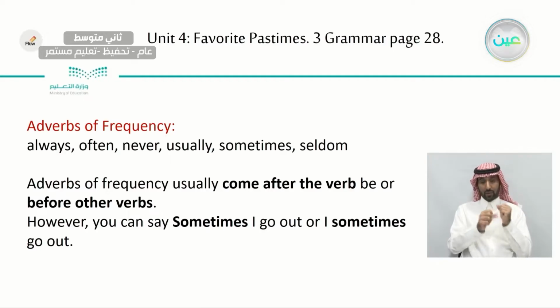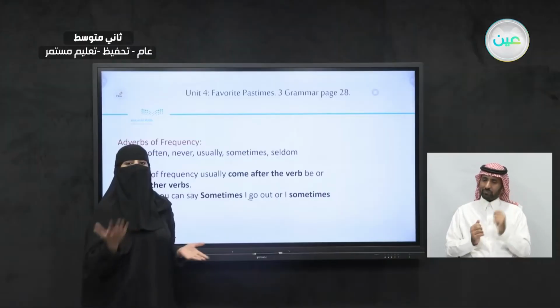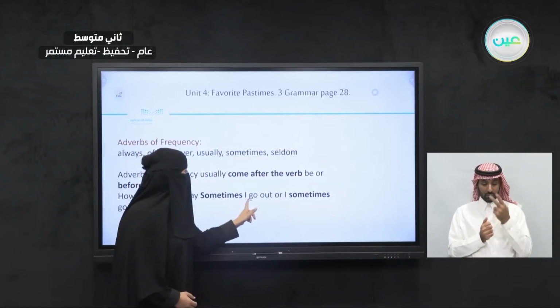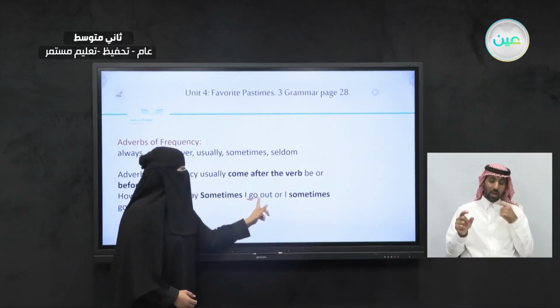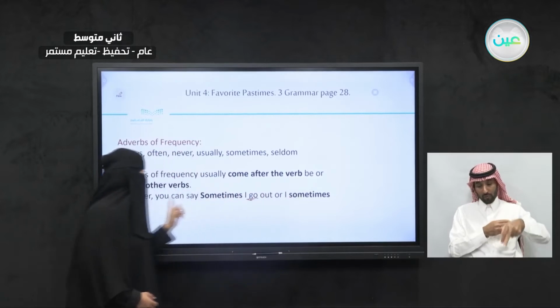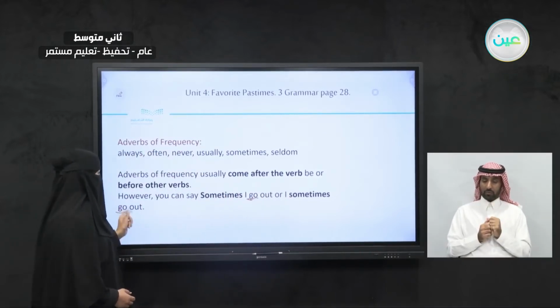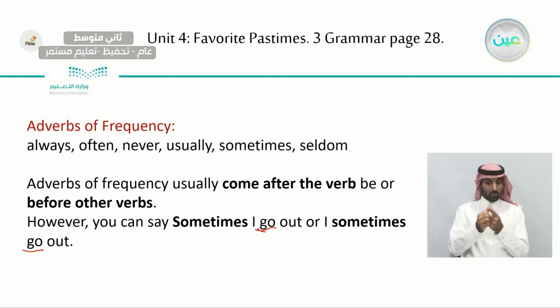However, you can say sometimes I go out. Look, the verb is here. Sometimes I go out, or I sometimes go out. We can use it before or after. Do you see here? Sometimes I go out, or I sometimes go. So sometimes, then the subject, or subject, then sometimes.